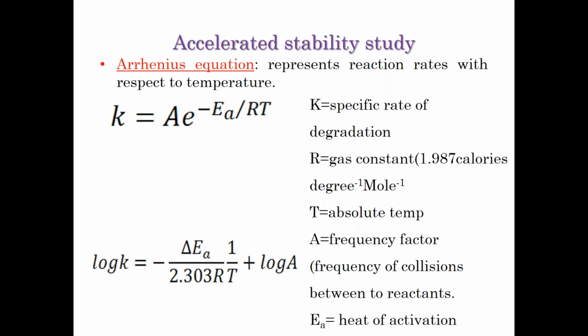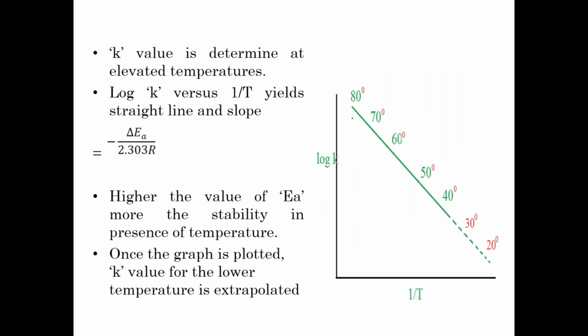So we accelerate the reaction by increasing the temperature, with the confidence that the drug is getting degraded by increasing the temperature. Once we carry out the experiment at the elevated, that is accelerated, temperature, we extrapolate the data towards room temperature to understand the speed of degradation at room temperature.